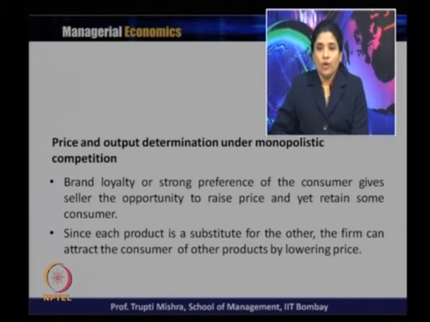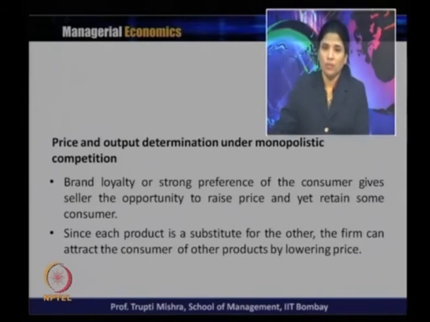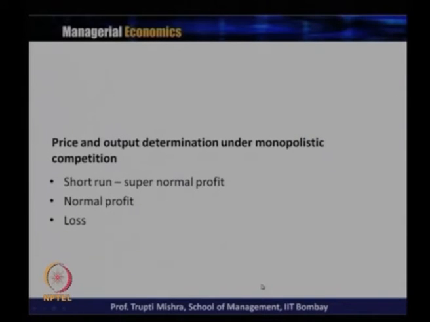Brand loyalty or strong preference of the consumer gives the seller the opportunity to raise the price and yet retain some consumers. So, brand loyalty or strong preference generally allows the seller to increase the price, but the consumers still buy it because of the brand loyalty or strong preference for it. Since each product is a substitute for the other, the firm can attract consumers of other products by lowering the price also, and that is why we get a downward sloping demand curve.